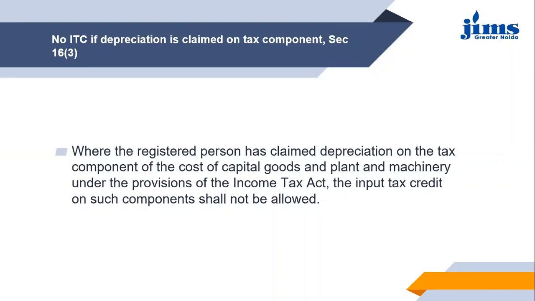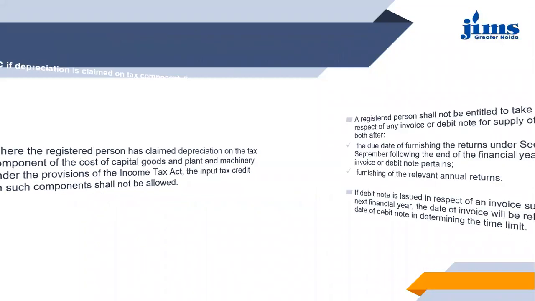So you cannot claim that input tax benefit under GST. But if you are not including the GST that you have paid in the cost of the machine, then in that case you can claim the input tax credit for such an asset. So either you take the benefit of goods that you have purchased as capital goods under the Income Tax Act or you take the benefit under GST. You cannot have both things together. I hope I'm clear with this point.